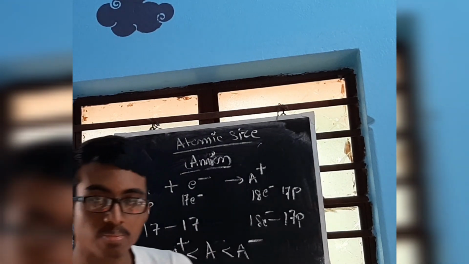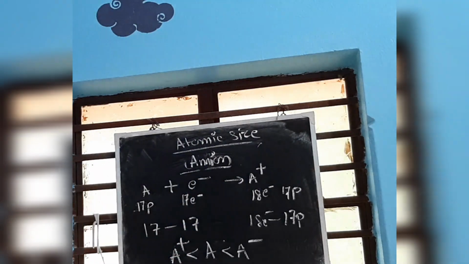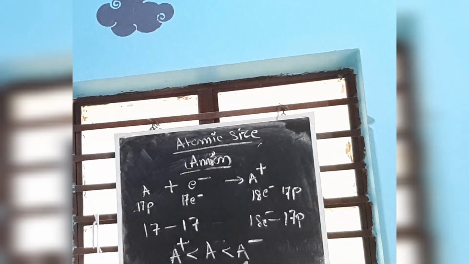In the middle has to be the atom. The cation has to be here, with its sign like this, and the anion has to be here, with its sign like this.